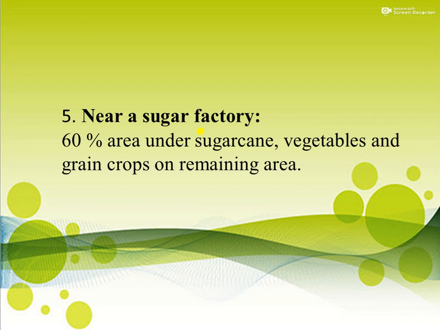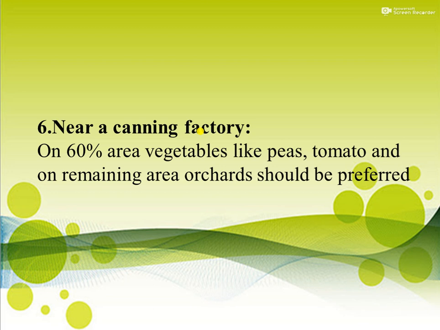Then if the farm is near a sugar factory, farmers can grow a large area of sugarcane, or put 60% area under sugarcane, vegetables, grains and the remaining area. If the farm is near a canning factory, 60% area should be under vegetables like peach and tomato, and the remaining area under orchards should be preferred.